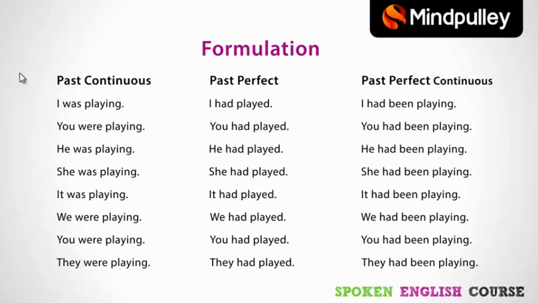Past continuous tense. In the past continuous tense, the verb to be like was or were, plus the ing form of the verb. For example, I was playing, you were playing, he was playing, she was playing, it was playing, we were playing and they were playing.